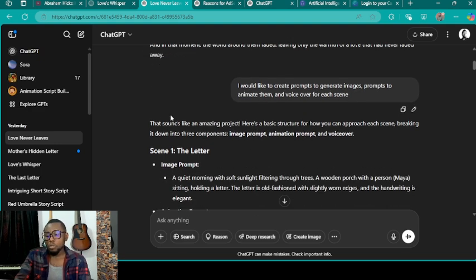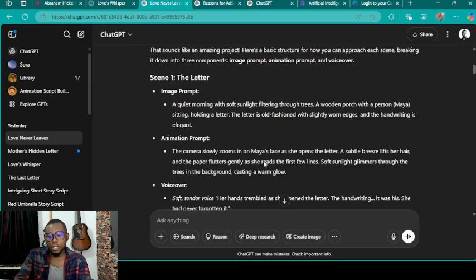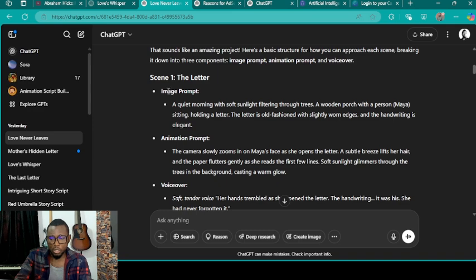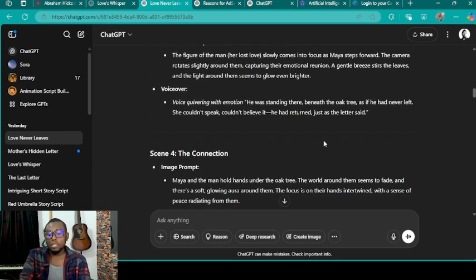All right, so this is what happens. It gives me all the scenes for my story, all the different scenes for my story, and then for each scene it sends me the image prompt and then the animation prompt and then the voiceover. All right, for each story. Now, there's a real problem with AI generated images and AI generated videos. Sometimes you can have inconsistent characters, so we want to make sure that our character is consistent, and one way of doing that is to include the specific features that we want in the character in every prompt, so you don't have to do it yourself.